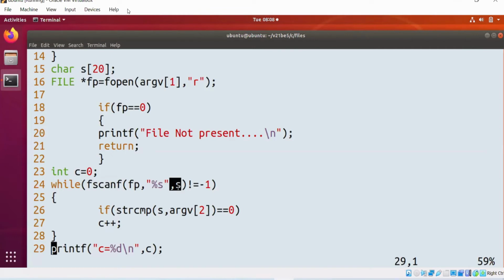To fetch word by word, we need to use this function, correct? To fetch character by character from the file, we need to use fgetc. To fetch line by line, we need to use fgets. To fetch word by word, you need to use fscanf. Got the point?